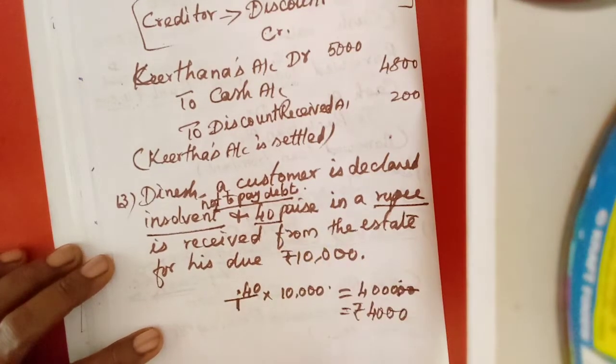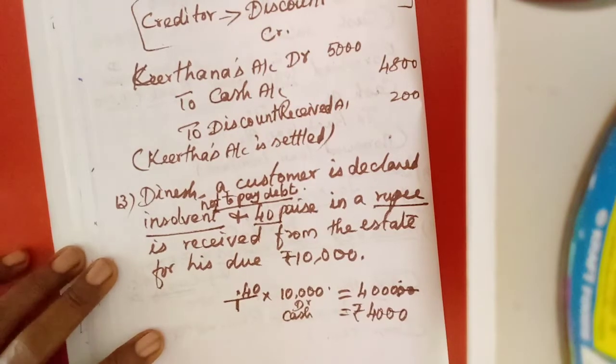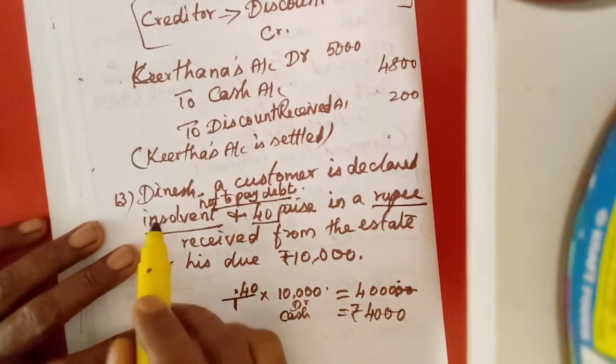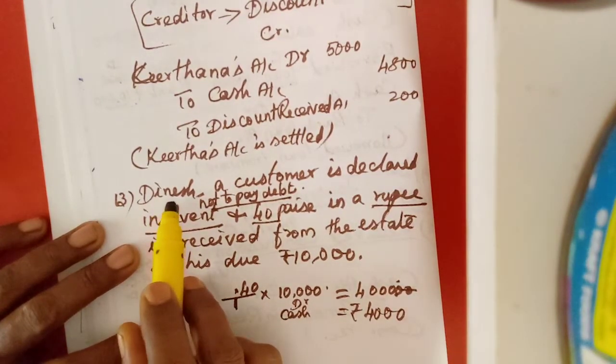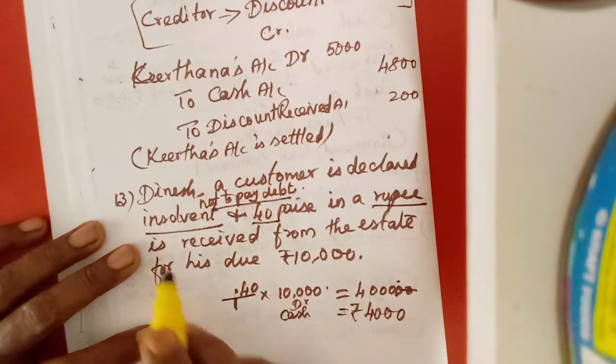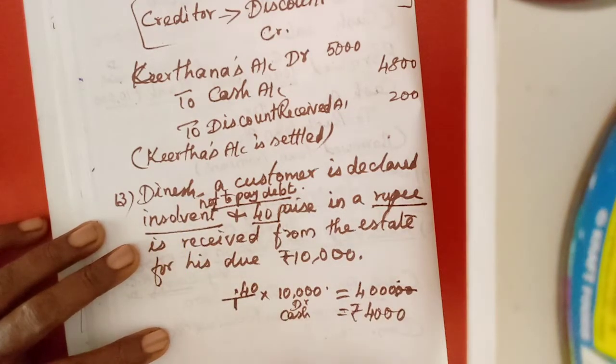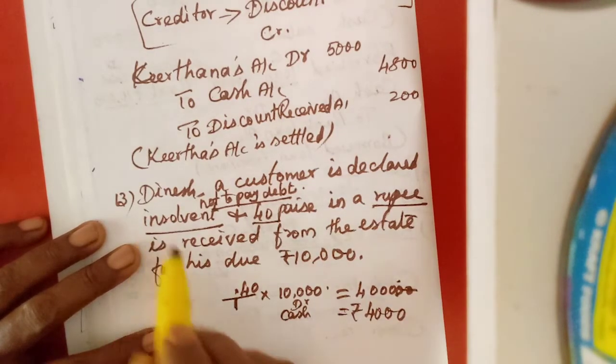So 4,000 we can get, that is the cash. What comes in, we need to debit, so we debit this 4,000. In his account it is already showing a debit balance, because when we sold goods, we wrote Dinesh account debtor to sales.